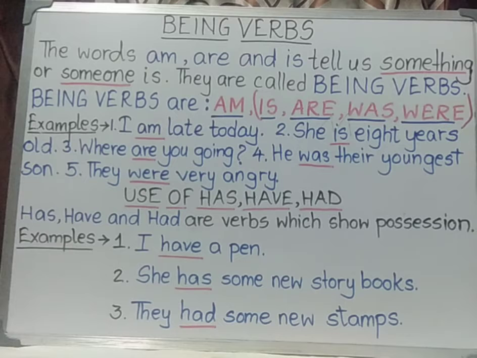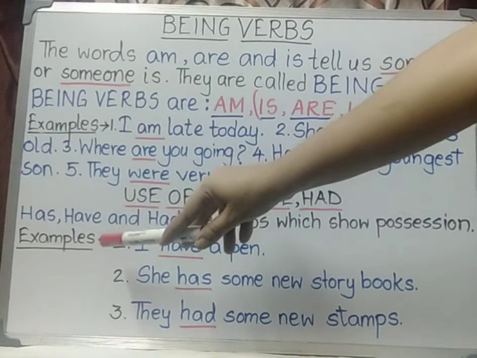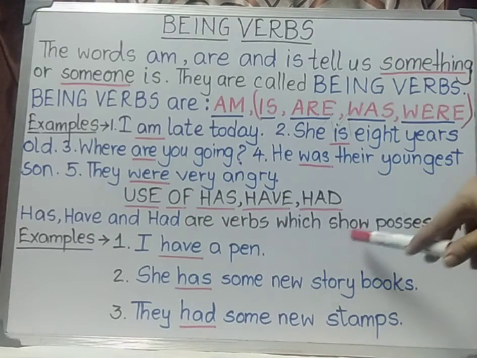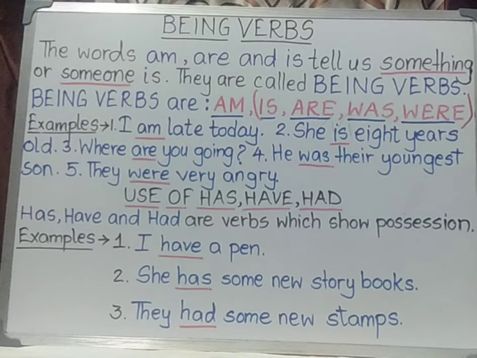Moving on to the use of has, have, had. Has, have and had are verbs which show possession. Possession means ownership. You have that particular thing. You are the owner of that particular thing. Let us go to the examples. The concept will be clear to you.